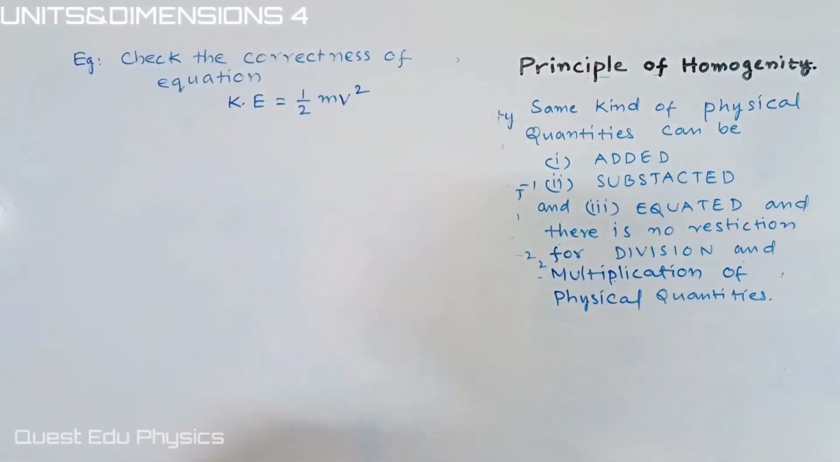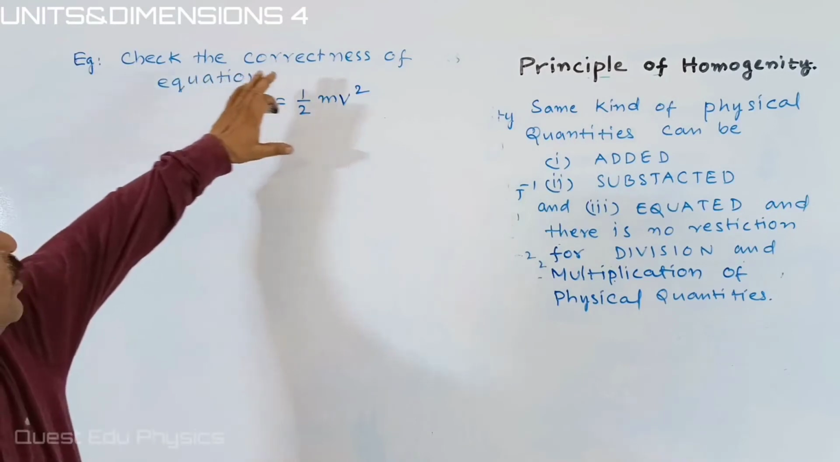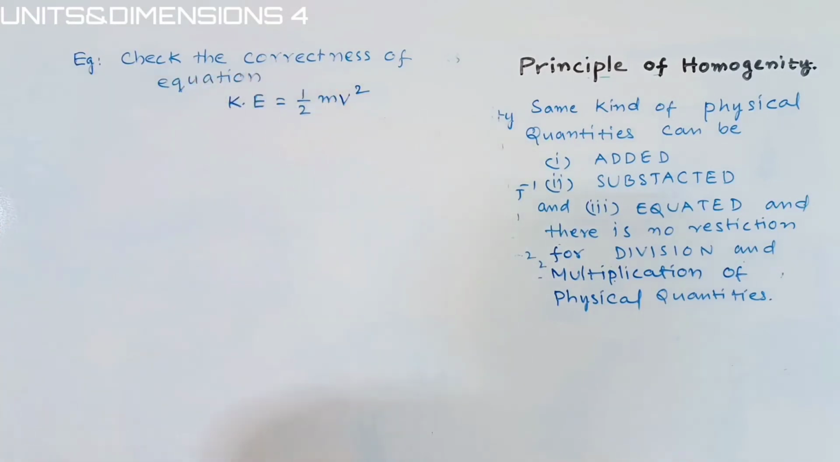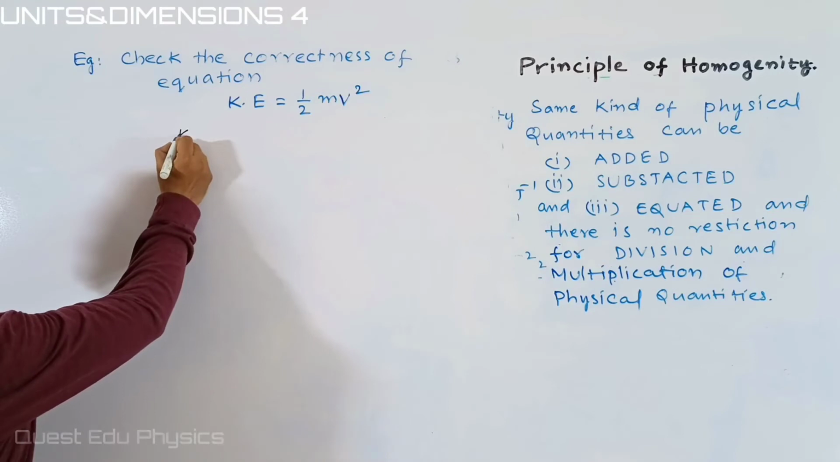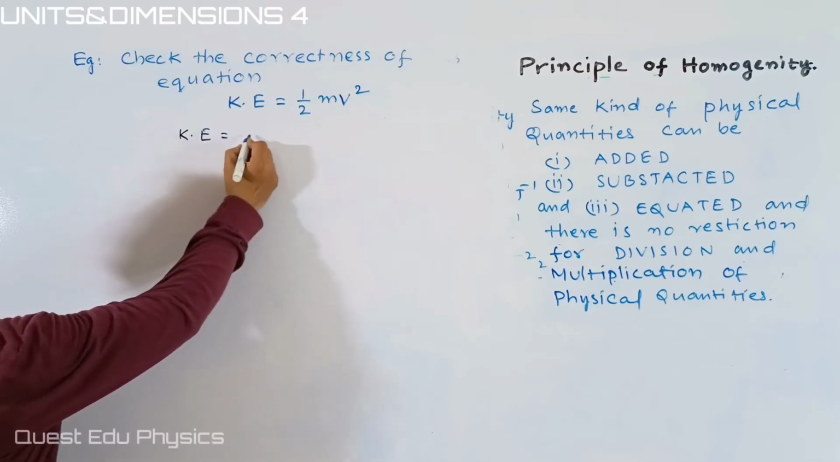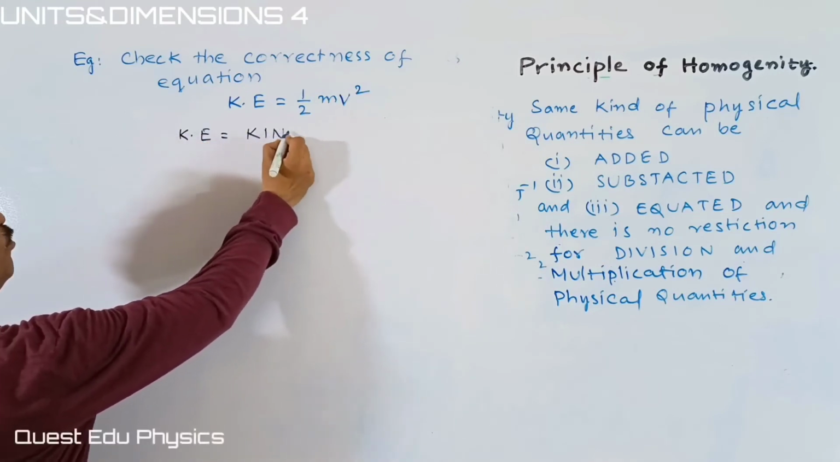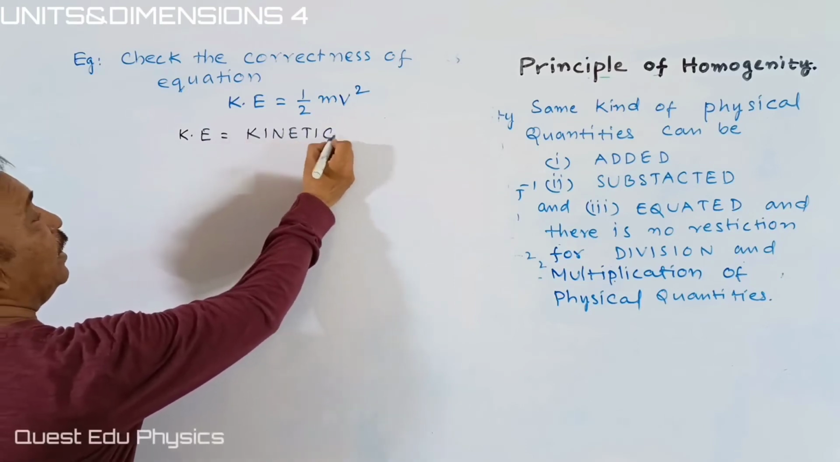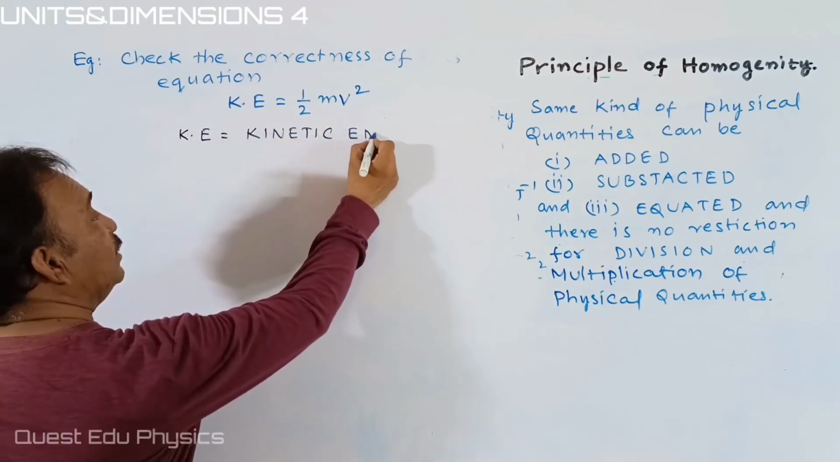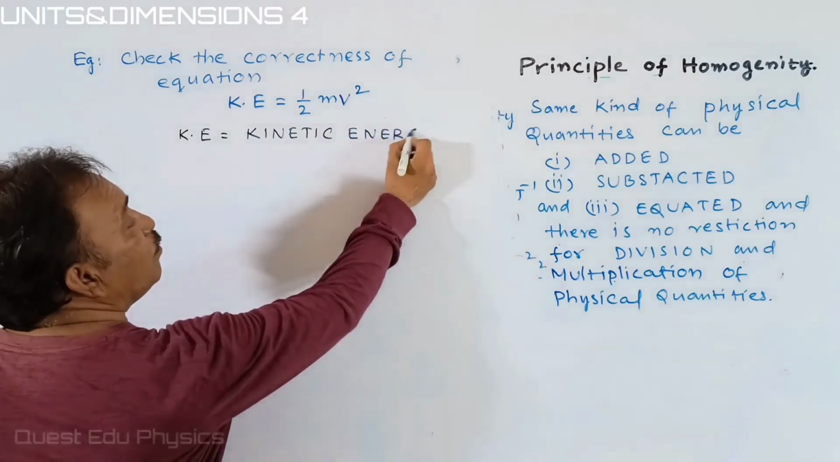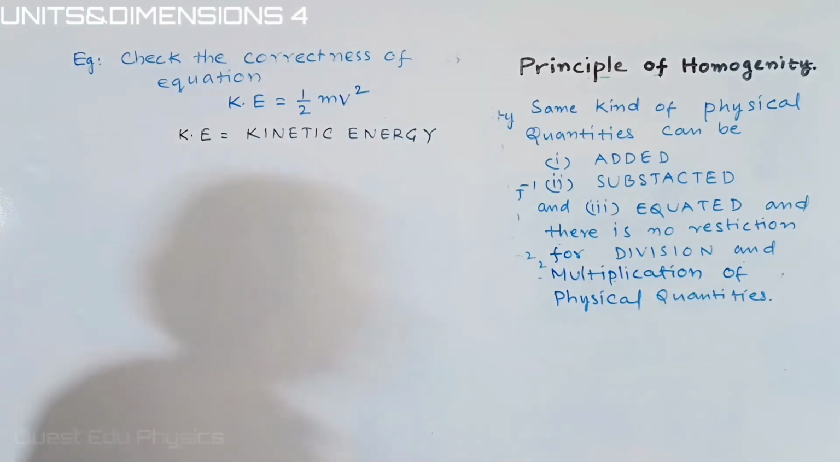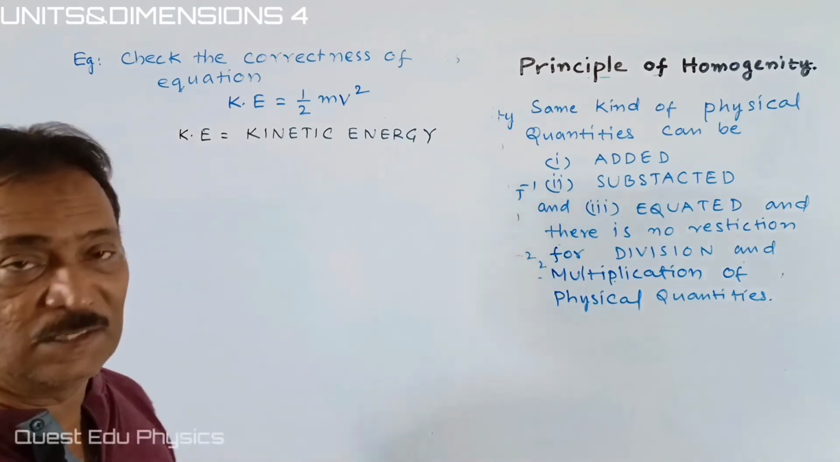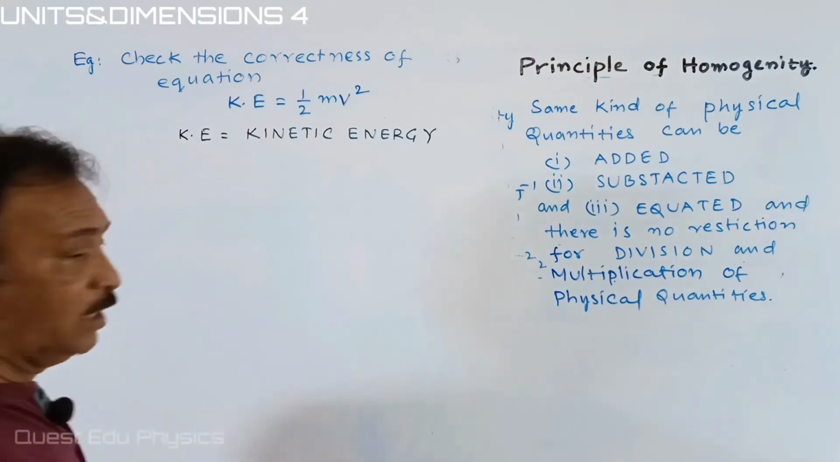Let's do one more. Okay, students, the next problem is asking us to check the correctness of the equation K is equal to half mv square. K means kinetic energy, students. What is kinetic energy? Energy possessed by a body by virtue of its motion, students. Kinetic energy, potential energy, whatever the energy is, all the energies are nothing but work done.